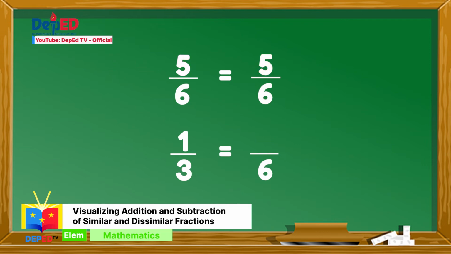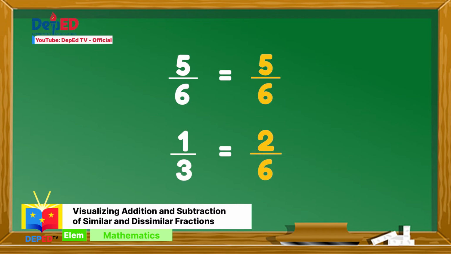Observe that since the denominator of the fraction is already 6, we don't have to change the fraction anymore. 5 over 6 is still 5 over 6. Next, 6 divided by 3 is 2. 2 times 1 is 2. 1 over 3 will become 2 over 6.